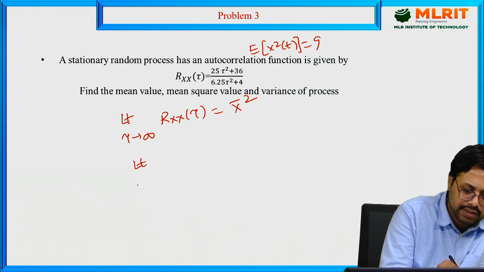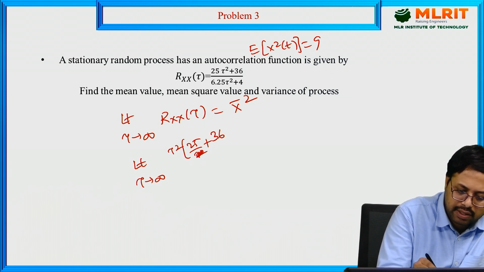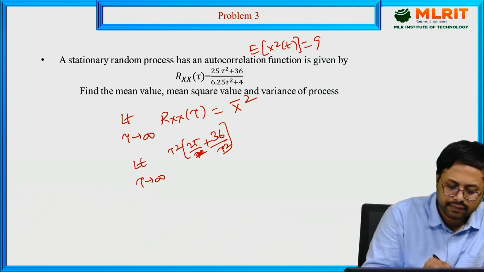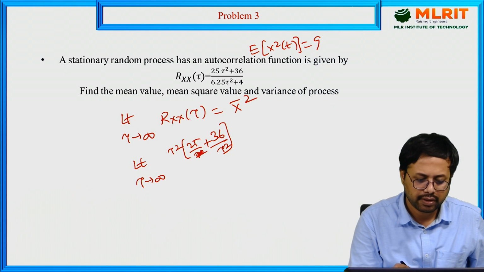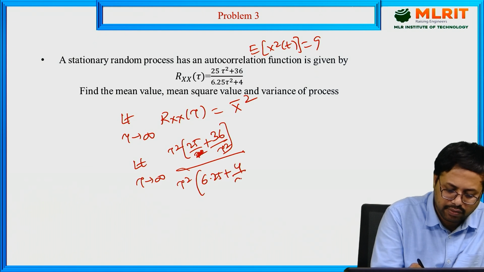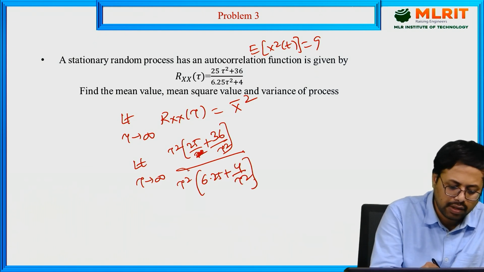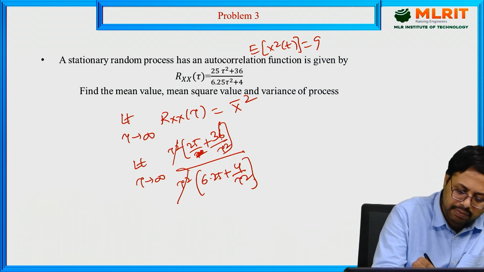Take τ² common: 25 plus 36 by τ², over 6.25 plus 4 by τ². Here τ² gets cancelled. As τ tends to infinity, the terms with 1/τ² become 0.